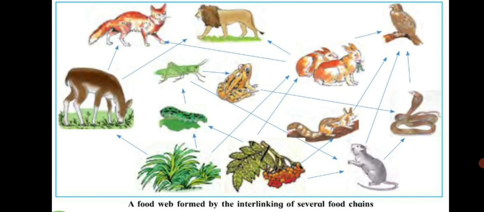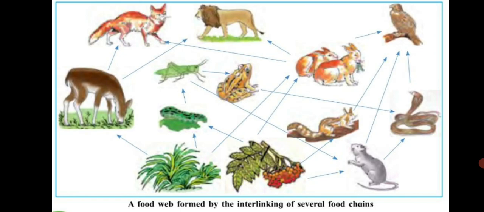So this way we get various food chains in nature. One component can be a part of many other food chains. Like the frog you see here, frog can be eaten by snake, okay, and the mouse can be eaten by the bird directly, it can be eaten by the snake also. So many different food chains can be observed. One living thing can be a part of a number of food chains that give rise to a food web in nature. So such a picture is called a food web.